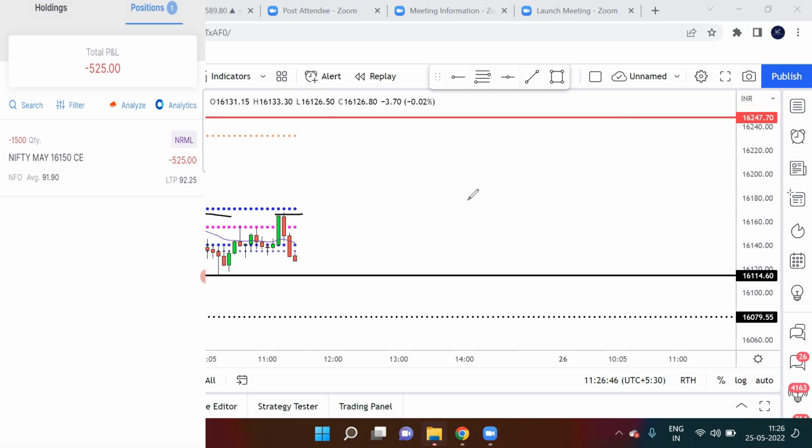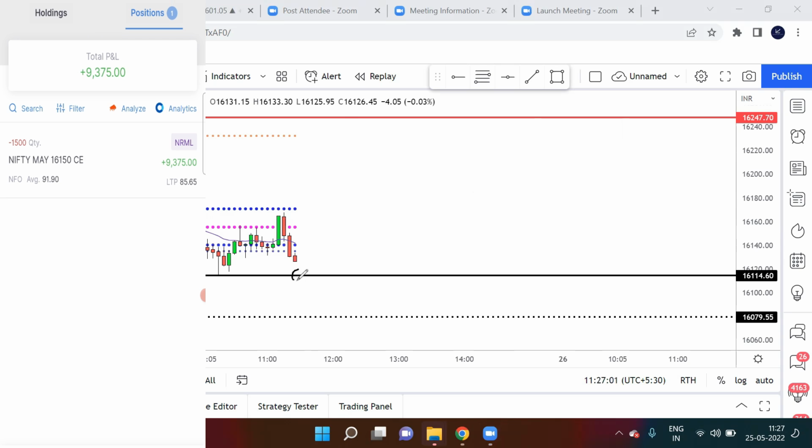So that is the advantage of selling option, but not all the time. If your direction is very clear, then you can buy the option also. But selling option, due to theta decay, today theta is decaying very fast. So that is why you can see that my stop loss did not hit.